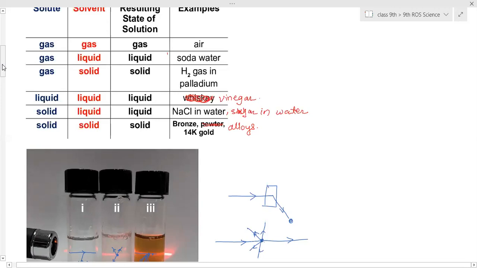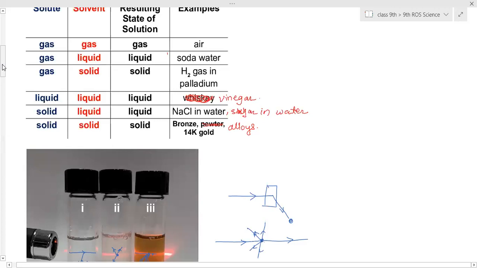Because now when the cooling takes place, the water particles come to their original position. So the space between the water particles decreases, and due to which the extra sugar we tried to dissolve will start settling down. It's coming out of the water particles. So that's the reason the consistency increases, that is, the thickness increases. Now that gulab jamun mixture, that's liquid, will become more and more thick.